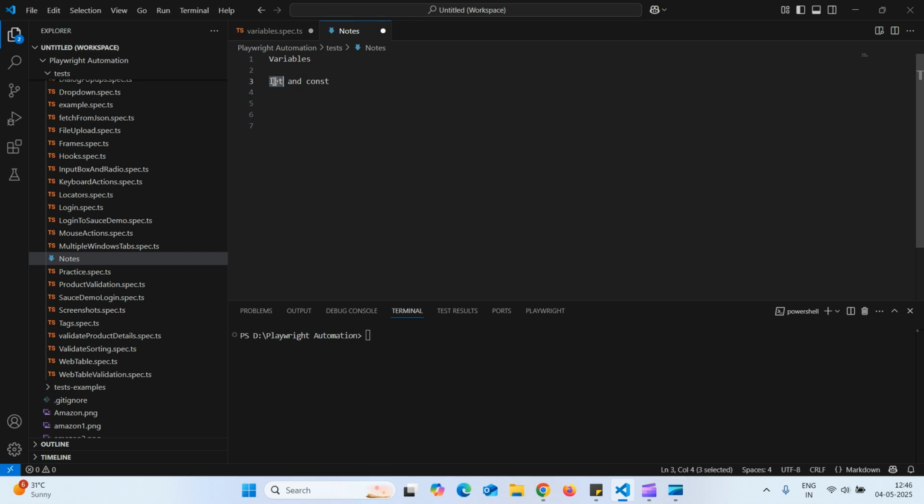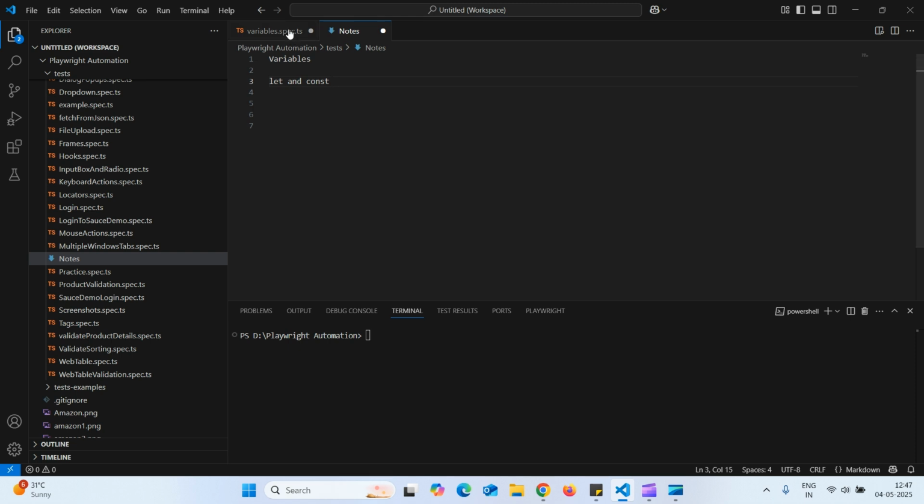We use let when the value is going to change, or we can reassign the value. And const is used when the value is not going to change; it remains the same. Just remember, with let the value is going to change, and with const we cannot change the value.